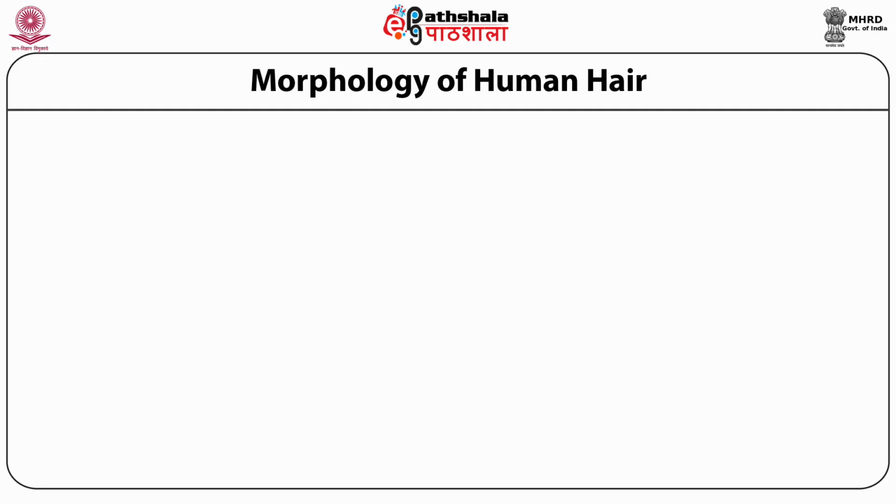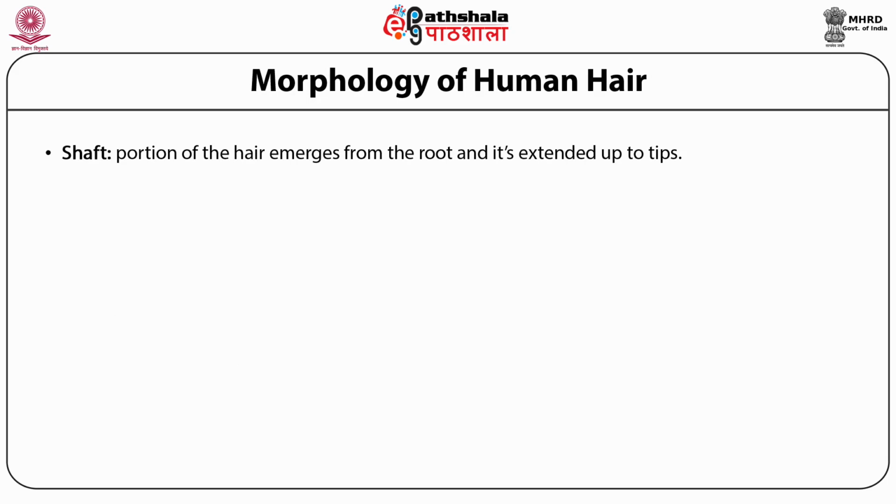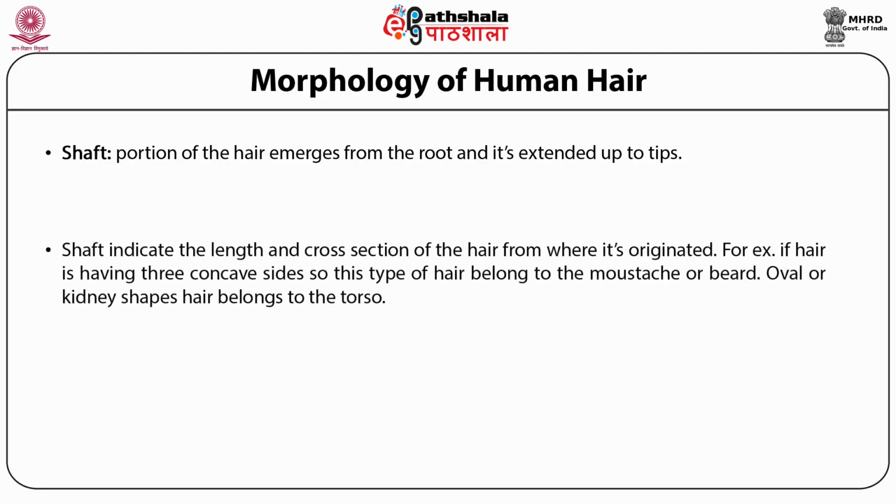The next part of the hair is the shaft. The shaft is the portion of the hair that emerges from the root and extends up to the tips. The shaft indicates the length and cross section of the hair from where it originated. For example, if the hair has three concave sides, then this type of hair belongs to the mustache or beard. Oval or kidney shaped hair belongs to the torso.